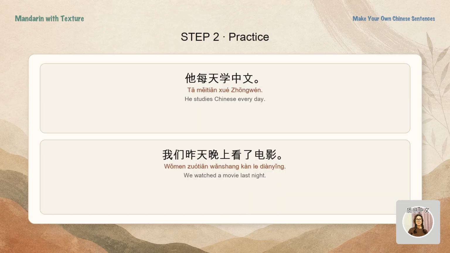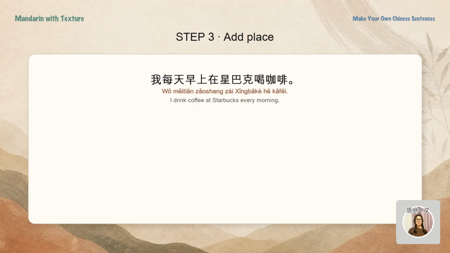Now add a time phrase to the two practice sentences. Number 1, he studies Chinese every day. 他每天学中文. Number 2, we watched a movie last night. 我们昨天晚上看了电影. Next, add place.